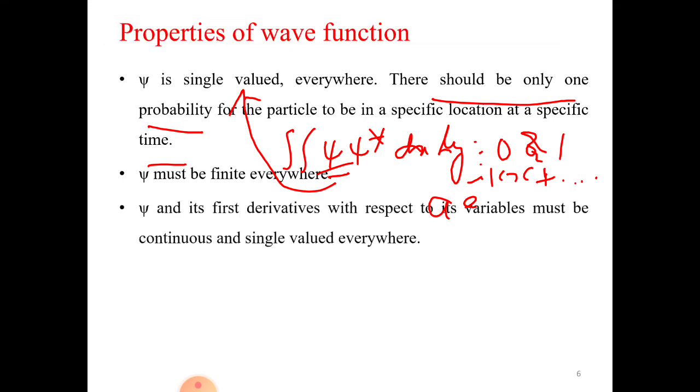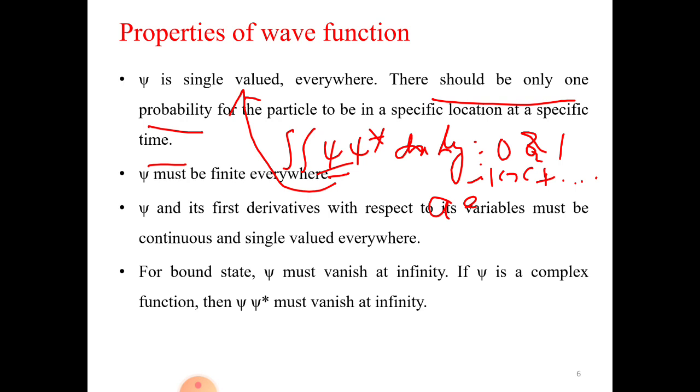Xi, and its first derivative with respect to its variable, must be continuous and single valued everywhere. Not only that, even its first derivative, for the function say f of x. Sometimes it stops at one point and again continues at another point, which is not acceptable. Xi should be a continuous function, and the first derivative should also be a continuous function.